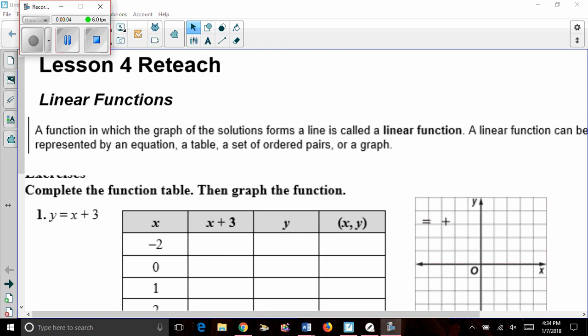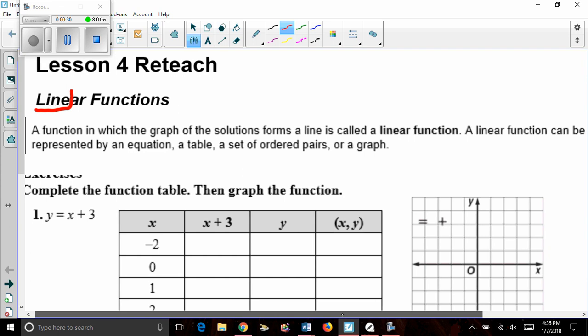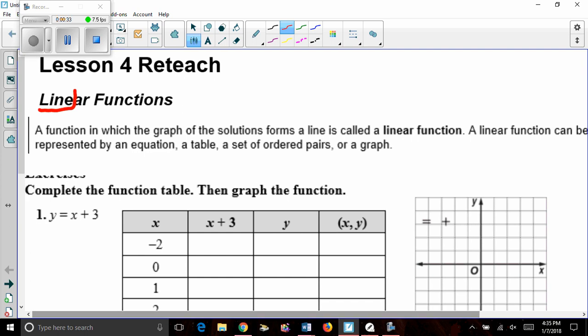Lesson 4.4 is on linear functions. Well, linear, as we've talked much before, comes from line. We're going to talk about functions that can be represented as equations of lines. So, a function in which the graph of the solution forms a line is called a linear function. A linear function can be represented by an equation, a table, a set of ordered pairs, or a graph.